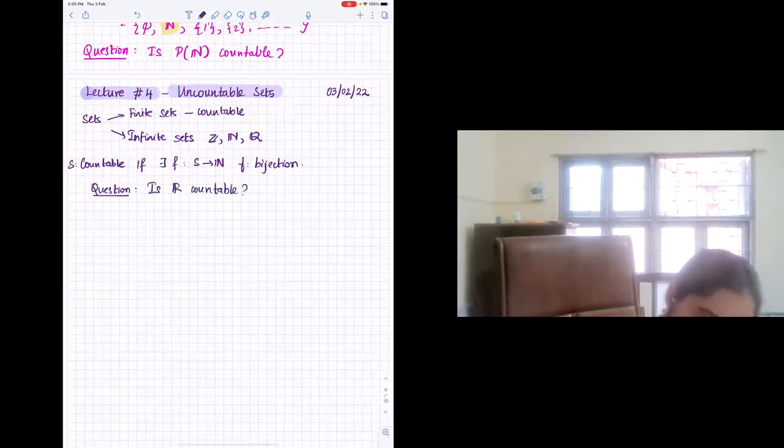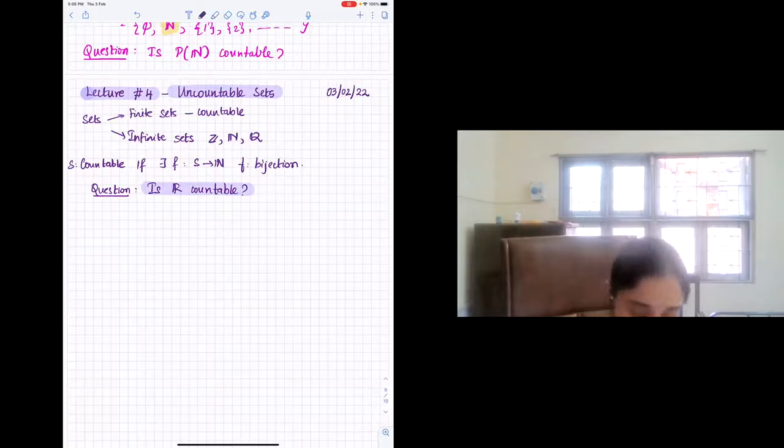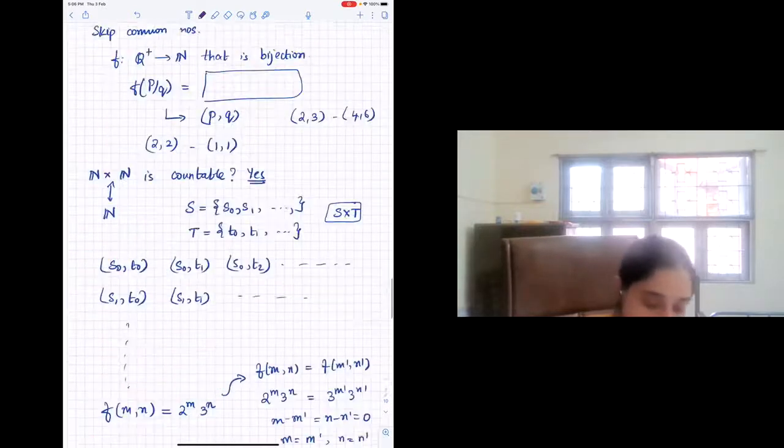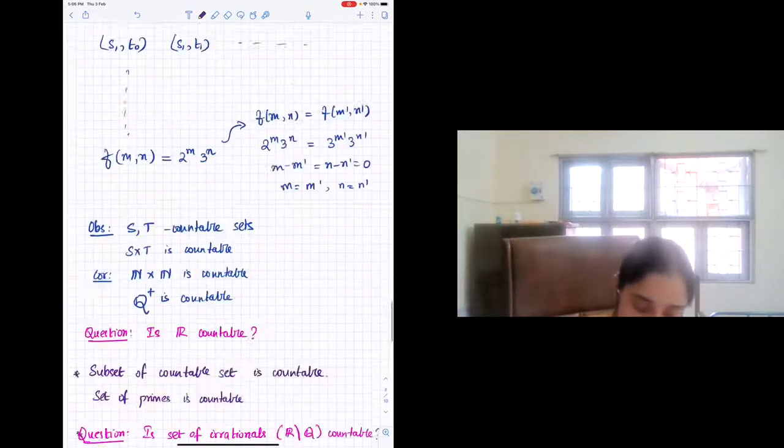So did any of you get to think about it? What do you think the answer to this question is? Those who have already seen the proof, I'm not sure you would want to say, because you know the truth, right? So, somebody who has not seen these things before: given that rationals are countable, between any two rational numbers there are infinitely many rational numbers. But somehow we were able to nicely come up with this diagonal sort of construction, where we could list or enumerate the rational numbers in a certain fashion so that every rational number was in this list at some point. So do you think you could do the same thing with reals?